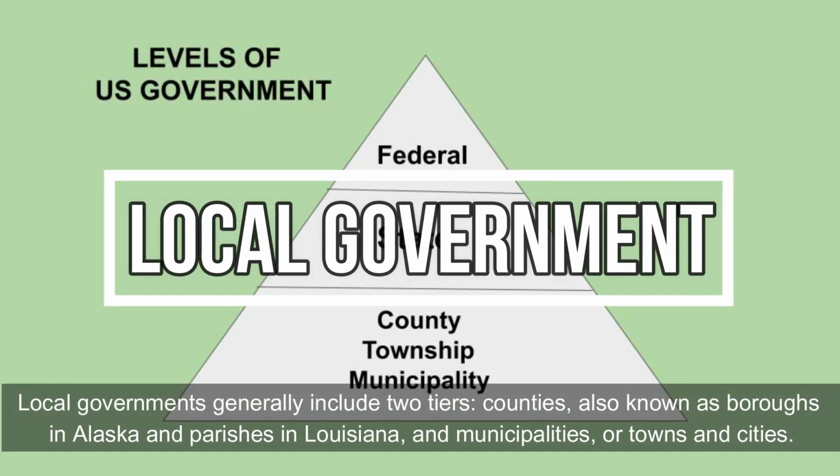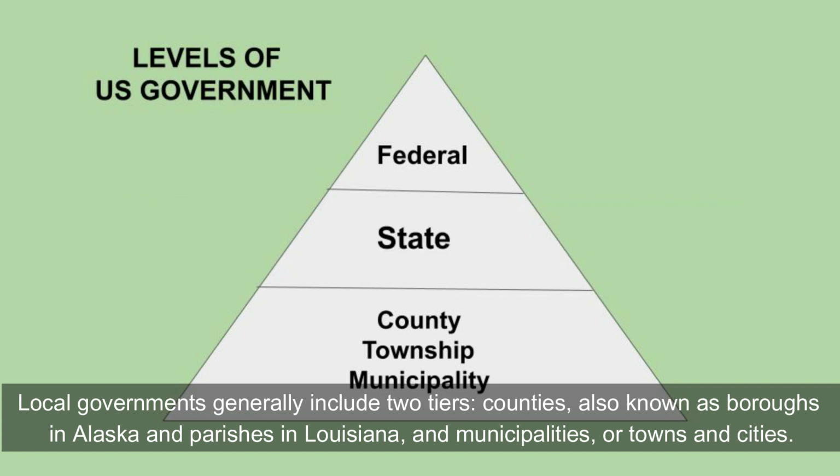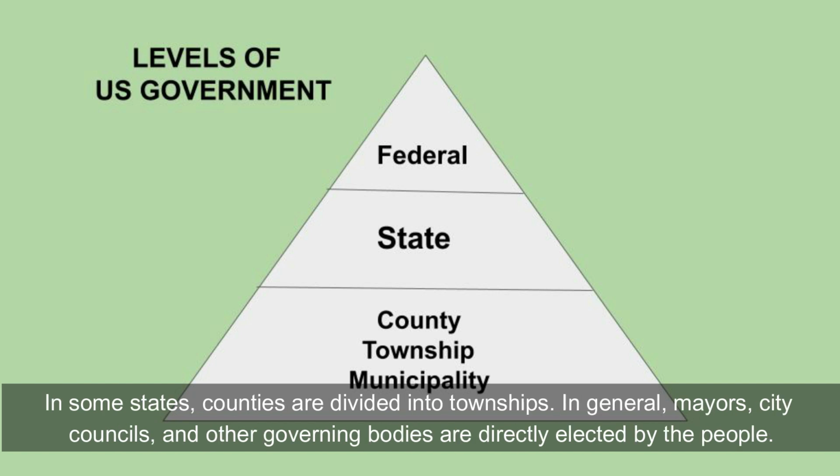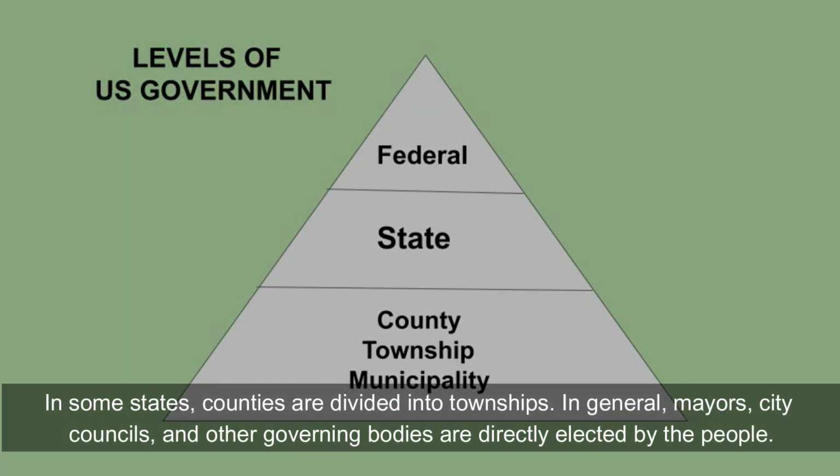Local governments generally include two tiers: counties, also known as boroughs in Alaska and parishes in Louisiana, and municipalities, or towns and cities. In some states, counties are divided into townships. In general, mayors, city councils, and other governing bodies are directly elected by the people.